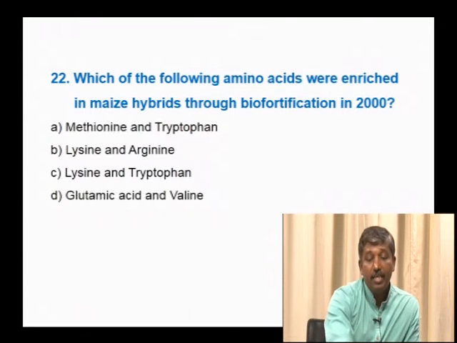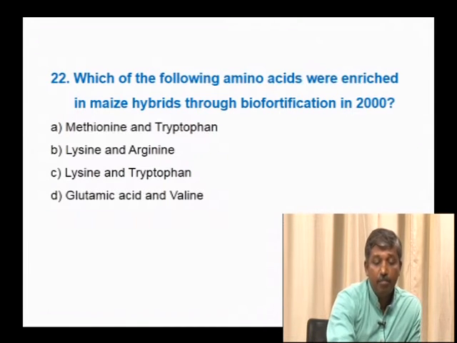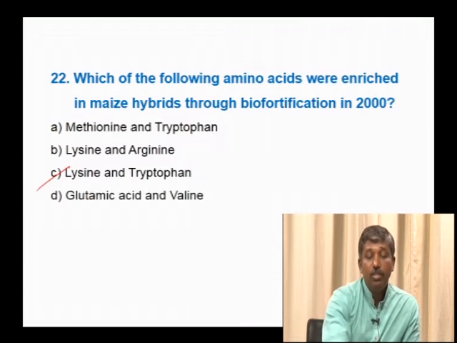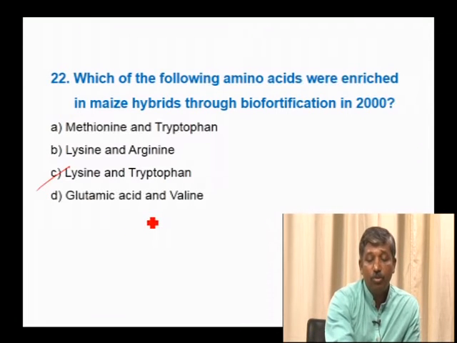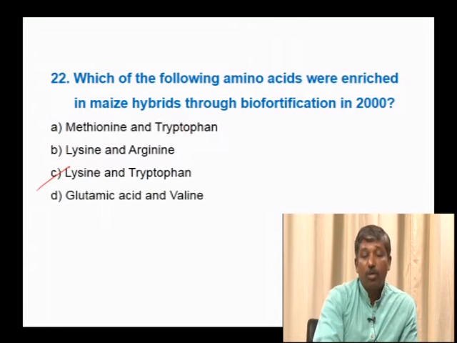So, lysine and tryptophan are the two amino acids that have been biofortified in the maize hybrids. So, glutamic acid and valine, you can relate these to the sickle cell anemia disorder, where glutamic acid is replaced by valine at the 6th codon in the mRNA.